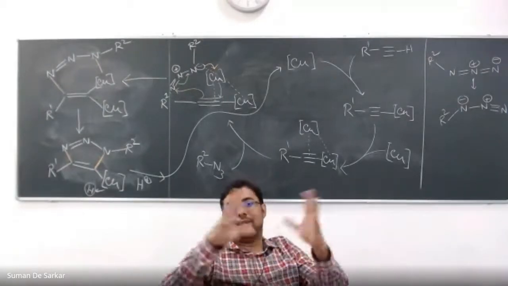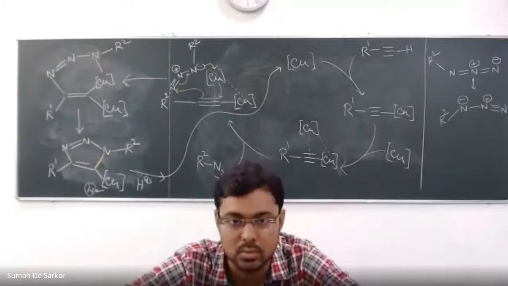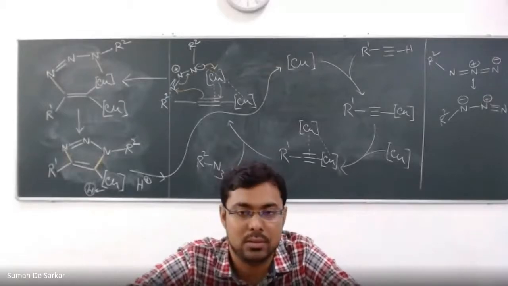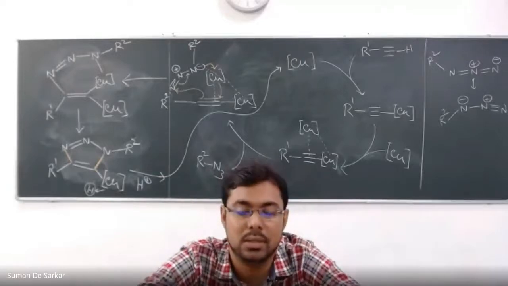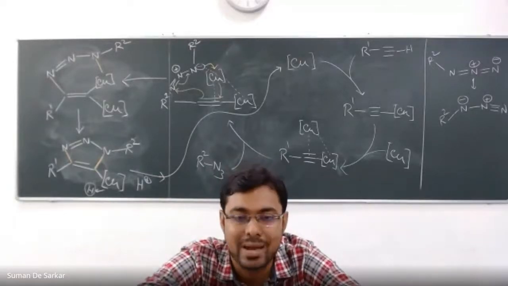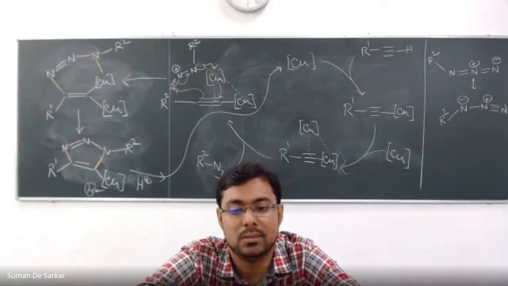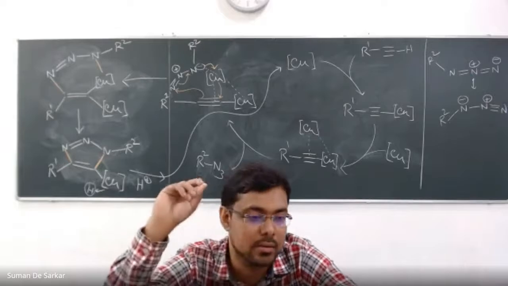That means the ligands are associated. I did not show that. Bare copper cannot stay in the solution, right? It must be associated with some ligands. So ascorbate acts as a ligand.